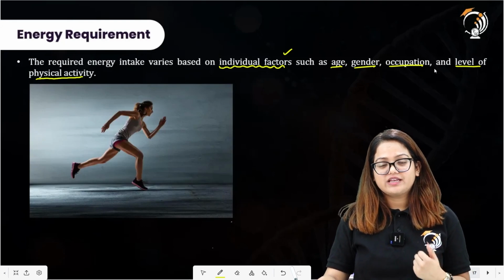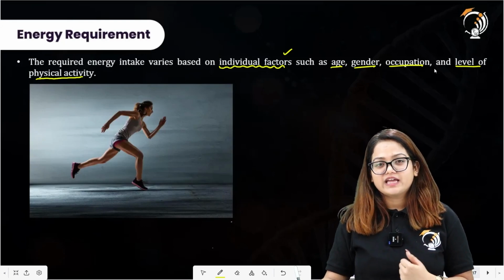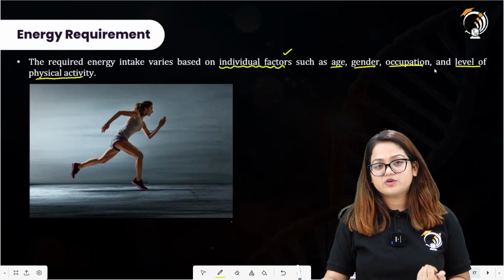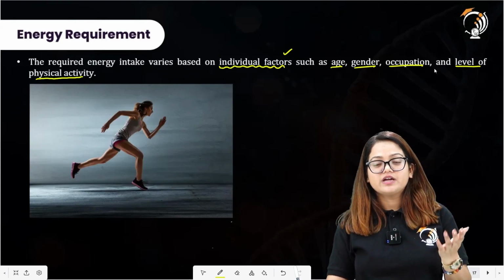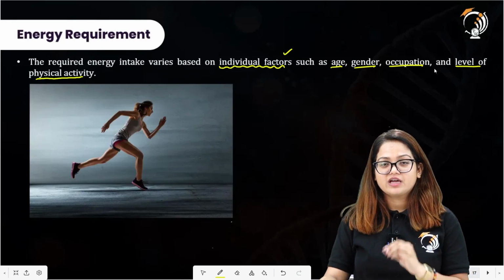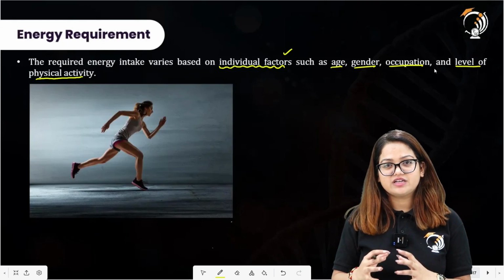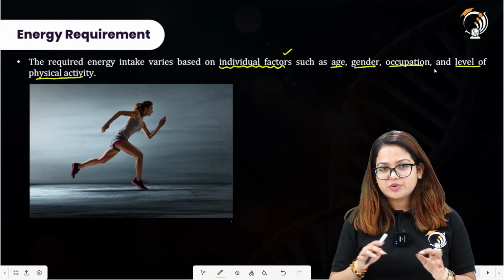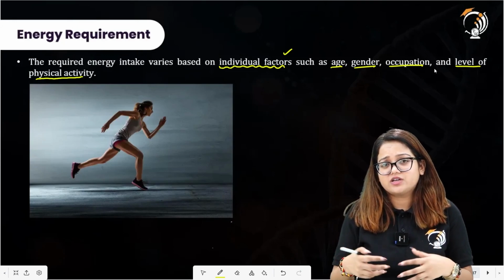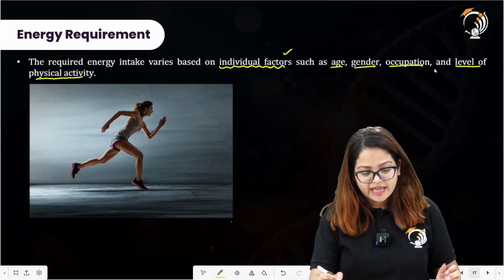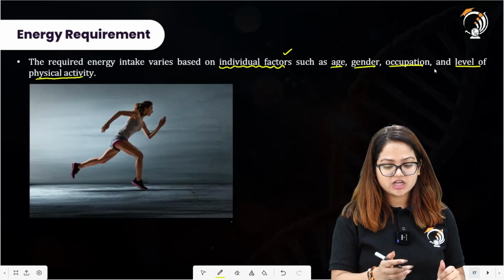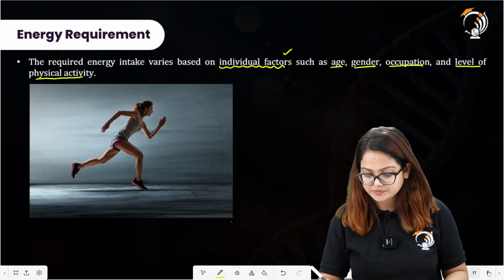Let us say a person is a coach for a football team, so his energy demands are generally higher than a person with a sedentary lifestyle, a desk job, who works on his computer only and is not involved in any other physical activities. And level of physical activities can also be considered whenever we are talking about the requirement of energy.